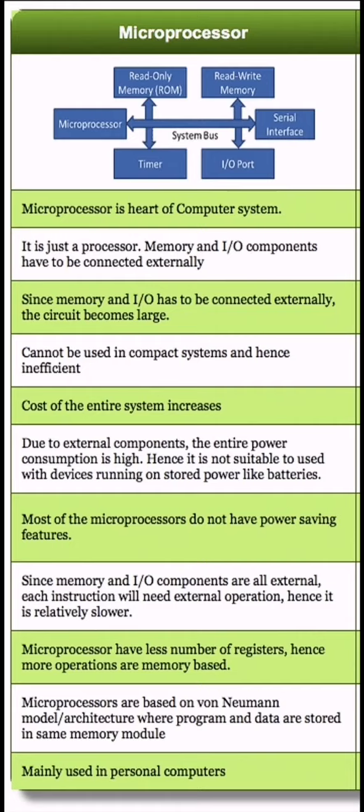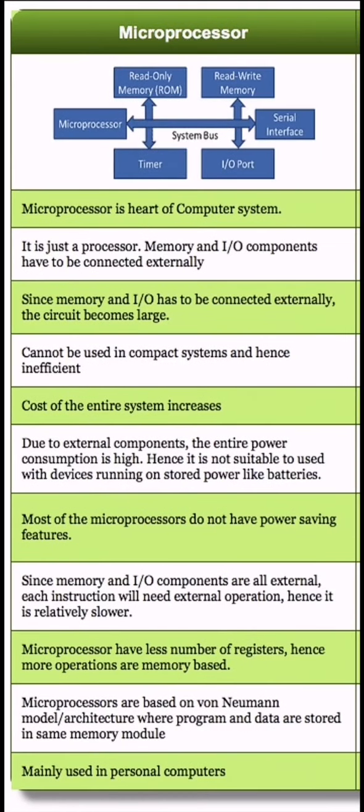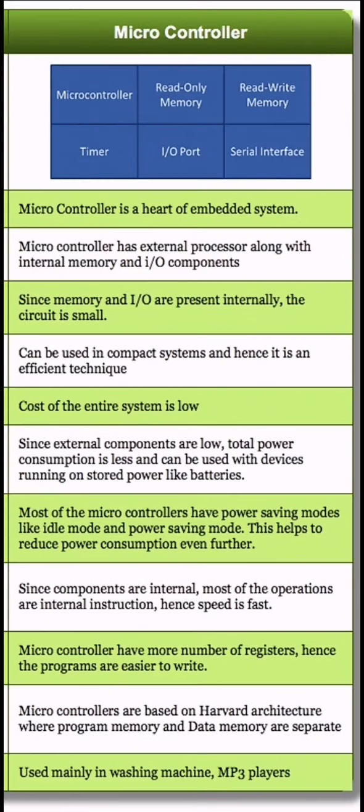The next difference is that since the memory and input output components are external and each instruction will need an external operation, it is relatively slower. While in the case of microcontrollers, since components are internal, most of the operations are internal instructions and hence speed is fast in this case. Next, the microprocessor has fewer registers and hence more operations are memory based. While a microcontroller has more registers, hence the programs are easier to write.